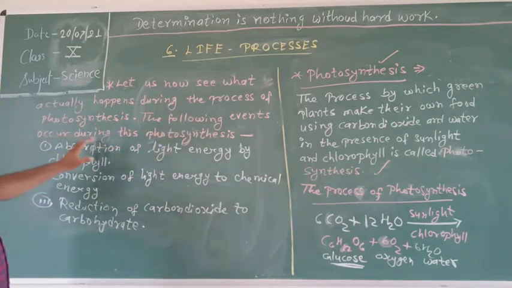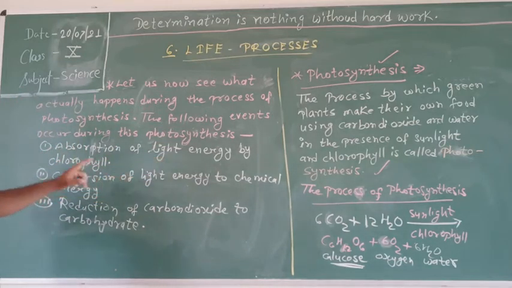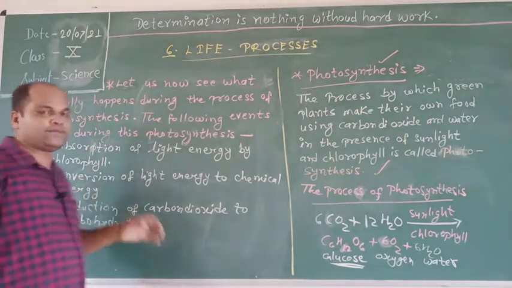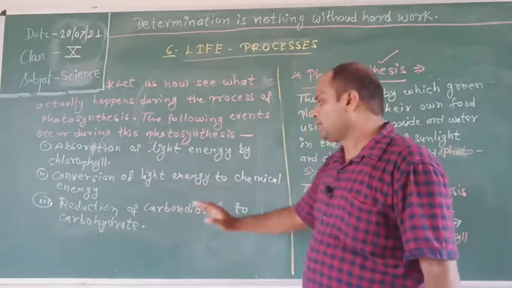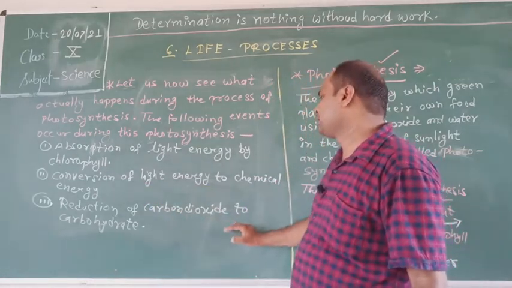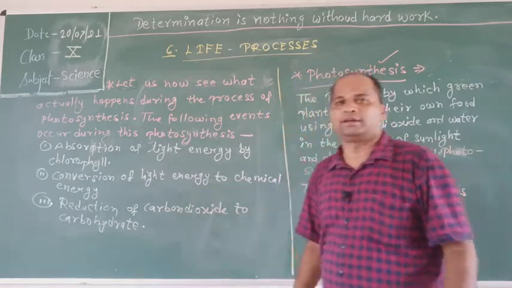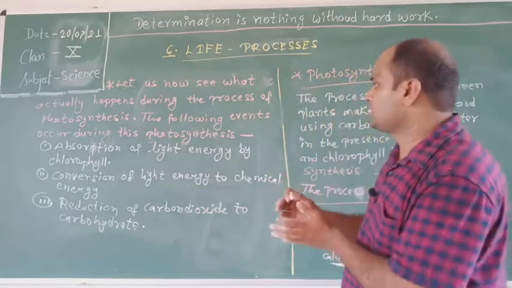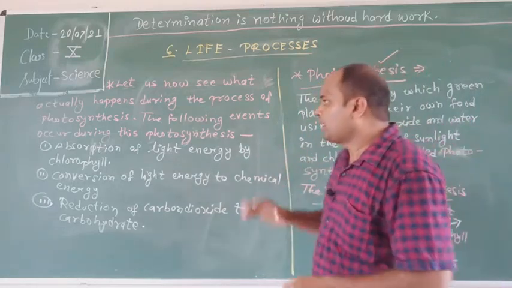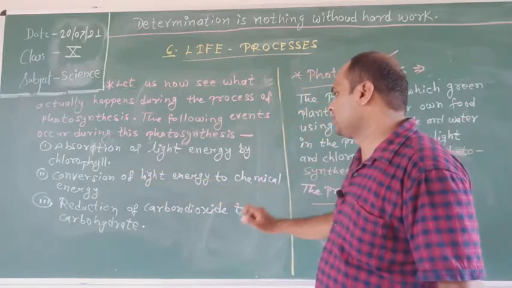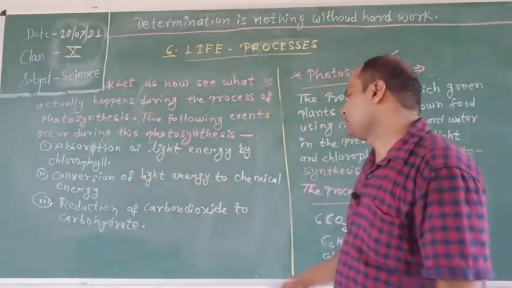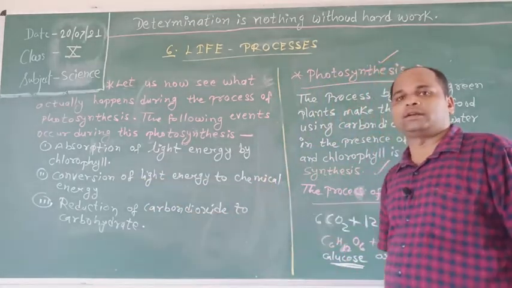The following events occur during photosynthesis: absorption of light energy by chlorophyll, conversion of light energy to chemical energy, and reduction of carbon dioxide to carbohydrate.